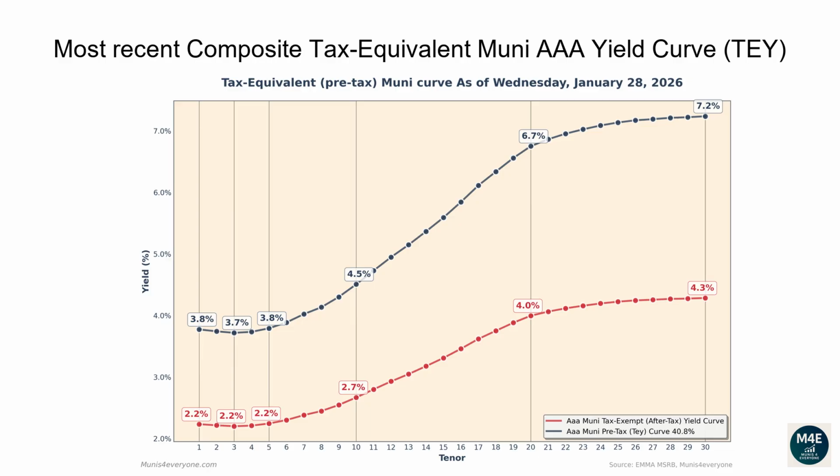The two-year tax-equivalent yield is 3.74%. The 5-year tax-equivalent yield is 3.79%. The 10-year tax-equivalent yield is 4.51%. The 20-year tax-equivalent yield is 6.75%. The 30-year tax-equivalent yield is 7.24%.